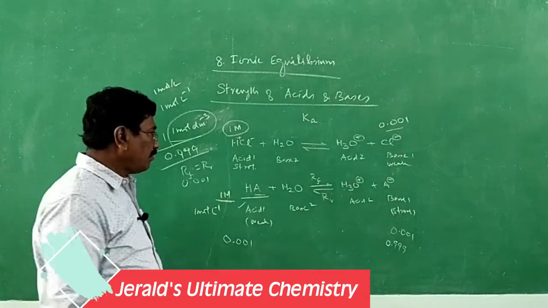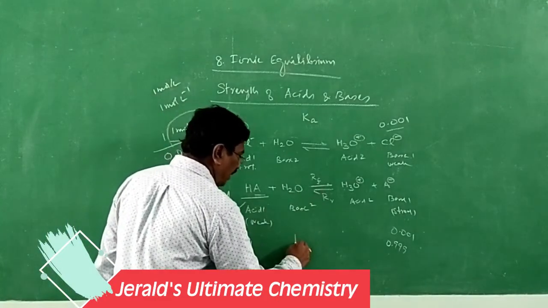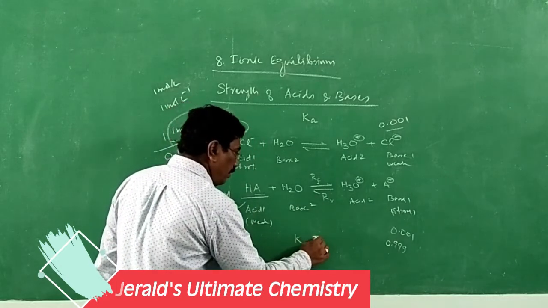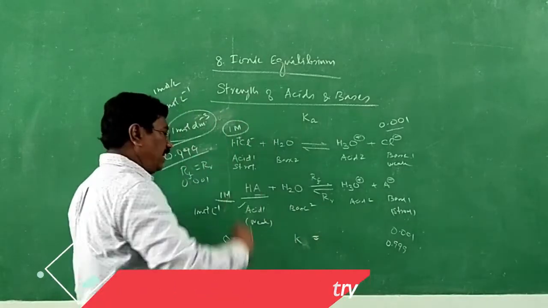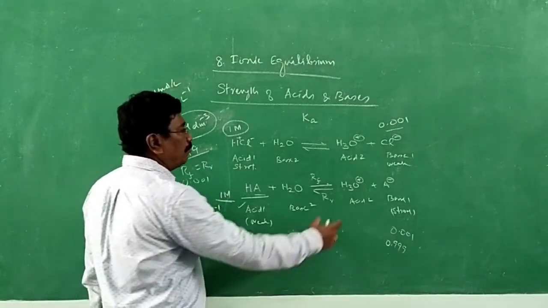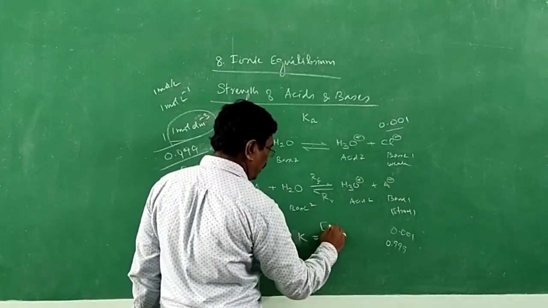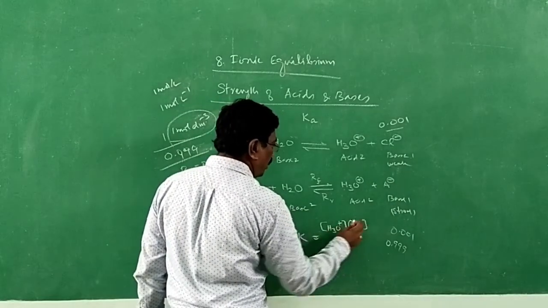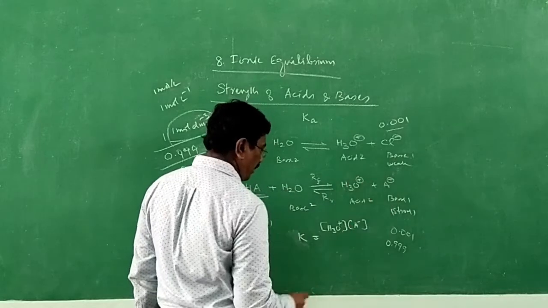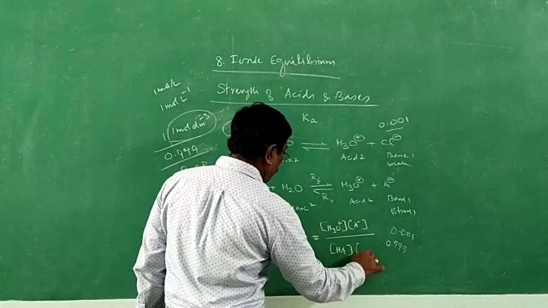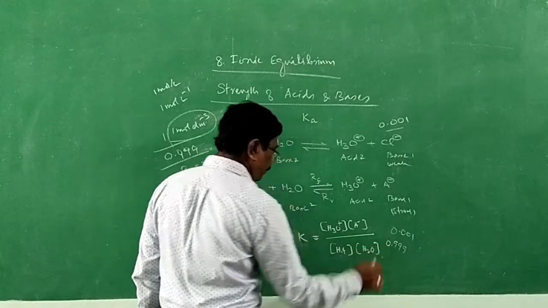Now, for this equilibrium, let us find out the equilibrium constant K. K is equal to the product of the molar concentrations of the products, hydronium ion H3O plus into A minus ion, divided by the molar concentration of HA into the molar concentration of water.